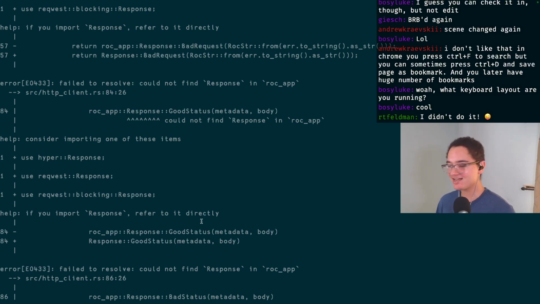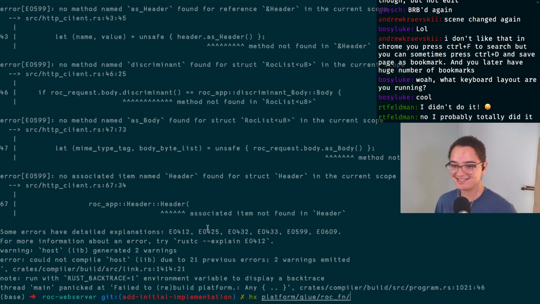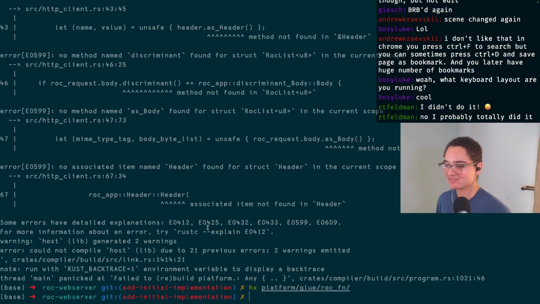Oh, you're not the one who added it? So what is this, Richard? Like, did you not add the platform Glue? There's this Roc FN folder that Glue doesn't generate, but it's there. And I just don't know what it's for. It just exists. I'm assuming that was manual edits of some sort, but I don't know.